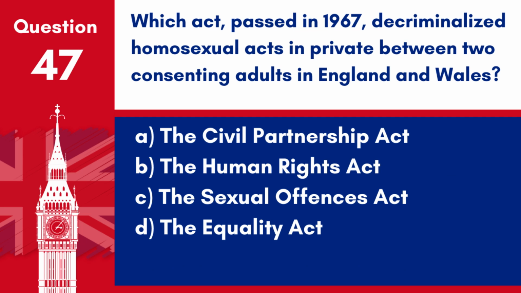Question 47. Which Act, passed in 1967, decriminalised homosexual acts in private between two consenting adults in England and Wales? A. The Civil Partnership Act. B. The Human Rights Act. C. The Sexual Offences Act. D. The Equality Act. Answer: C. The Sexual Offences Act. The Sexual Offences Act of 1967 decriminalised homosexual acts in private between two consenting adults in England and Wales.